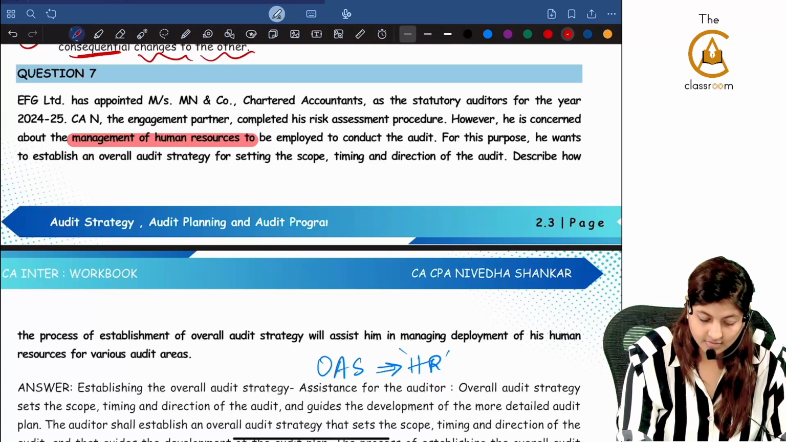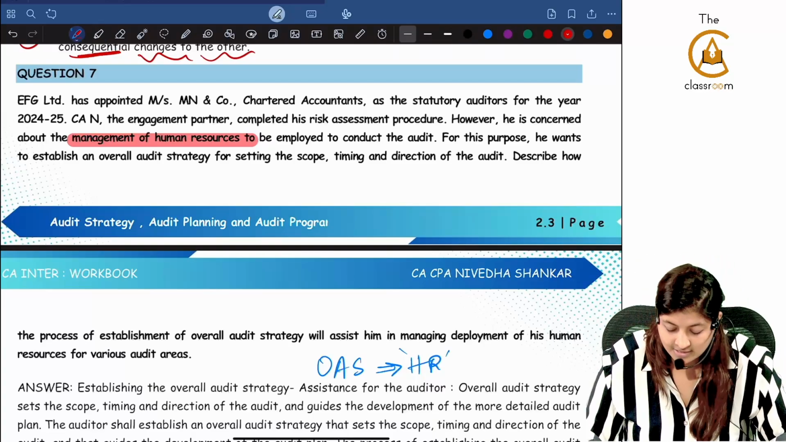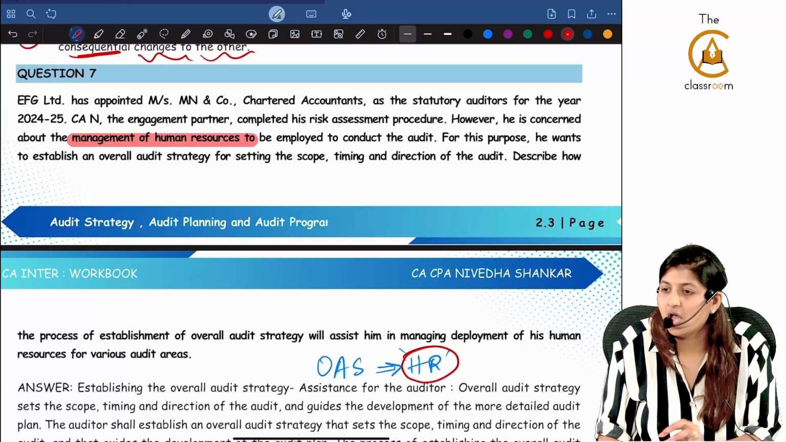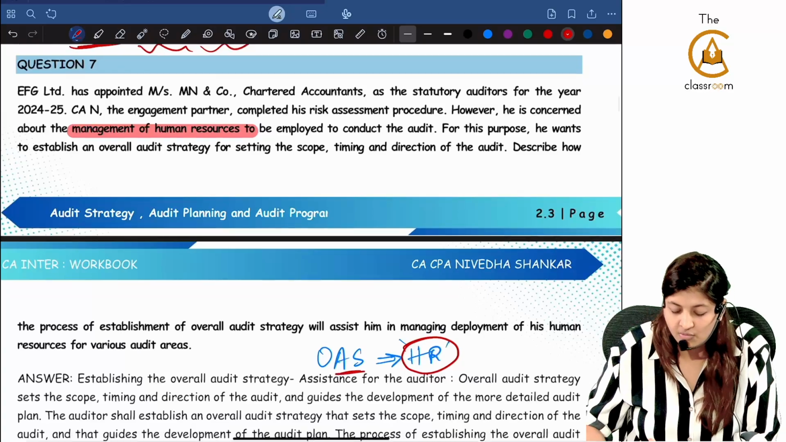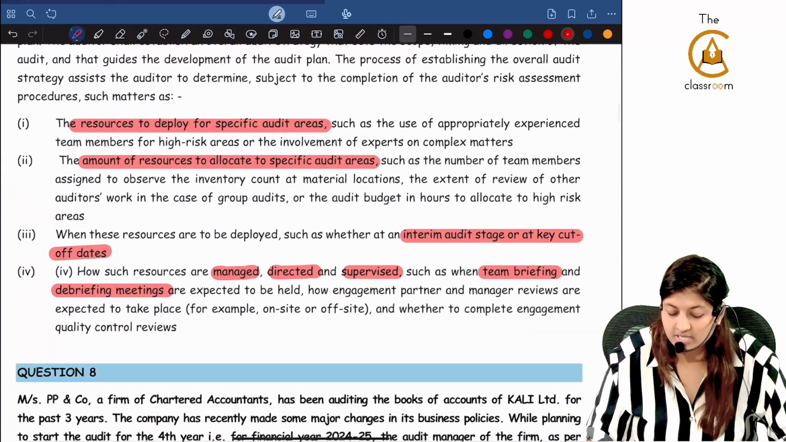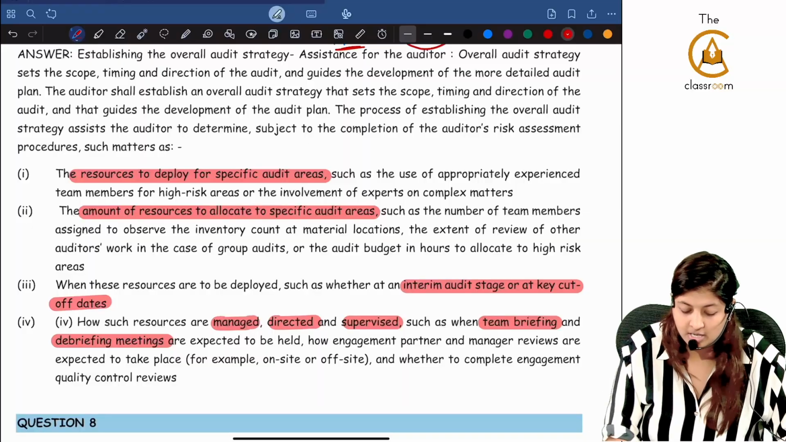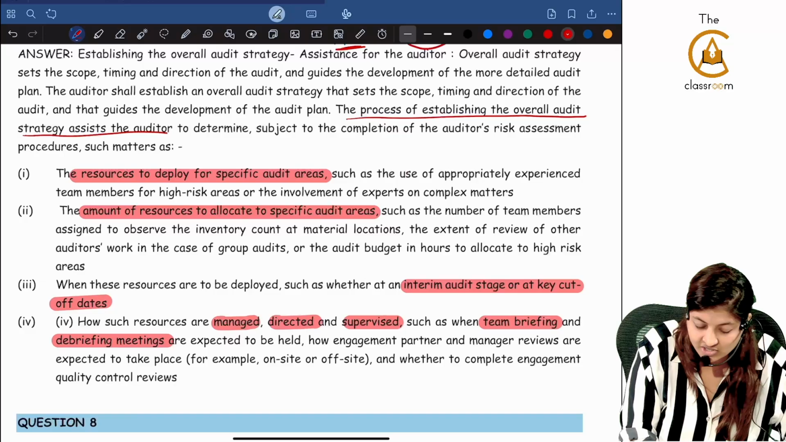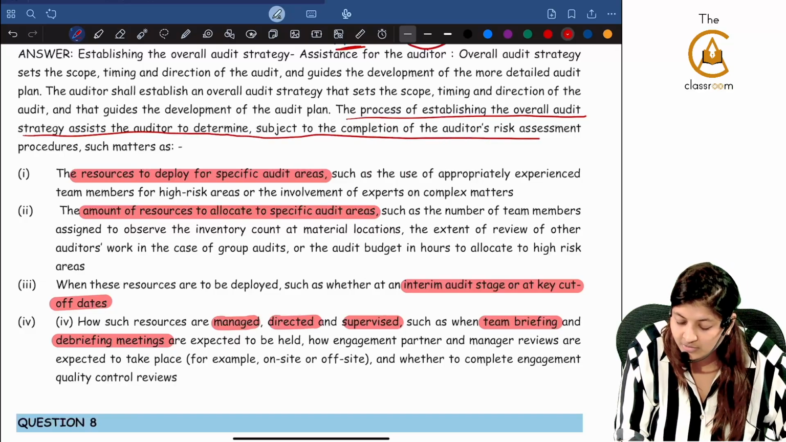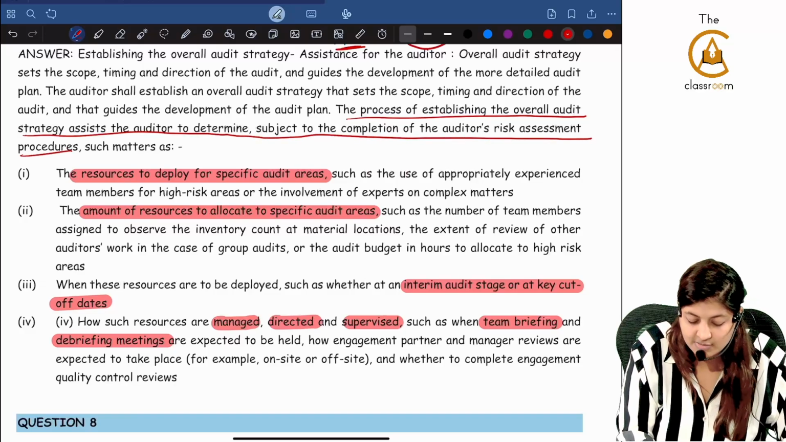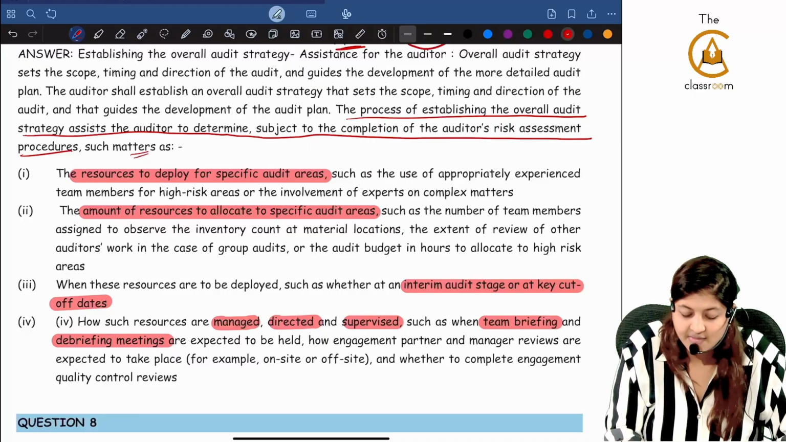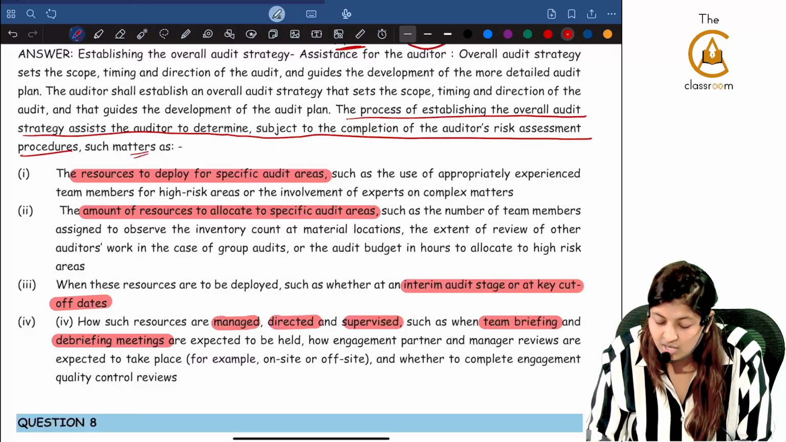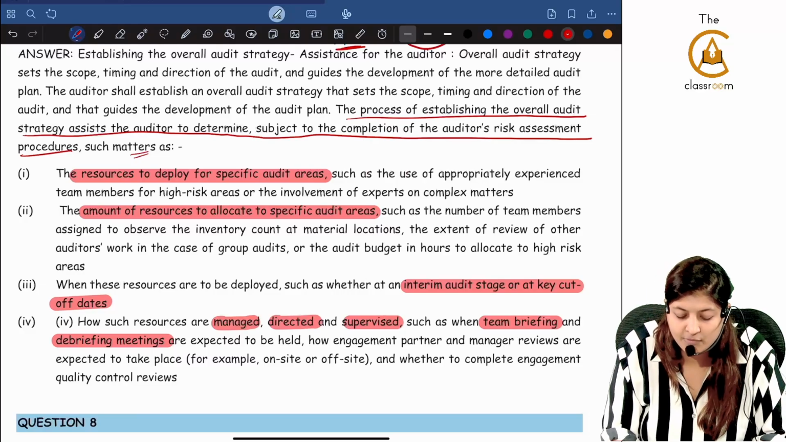In one small part in the study material, this is actually given, where they talk about human resources. How will you manage when you are doing the overall audit strategy? These 4 points are given for that. All 4 points are talking about resources only. Now, the process of establishing the overall audit strategy assists the auditor to determine, subject to the completion of the auditor's risk assessment procedures, such matters as the resources to deploy for specific audit areas, such as the use of appropriately experienced team members for high risk areas.